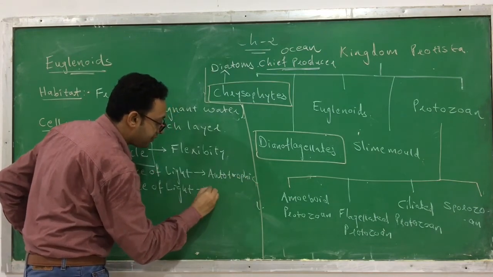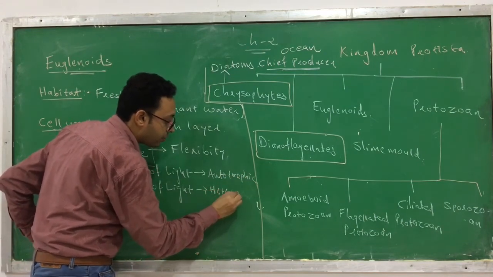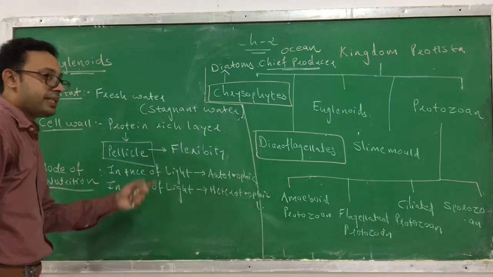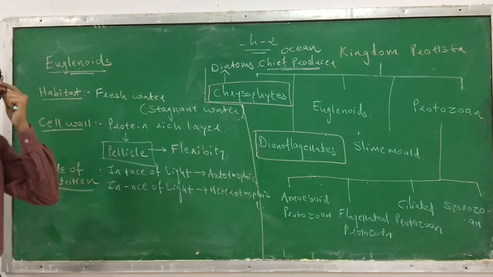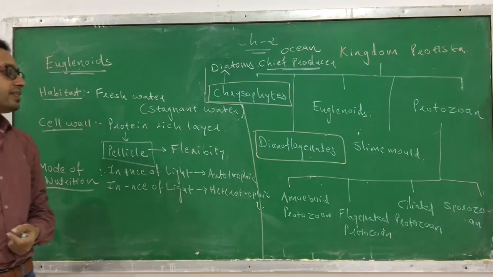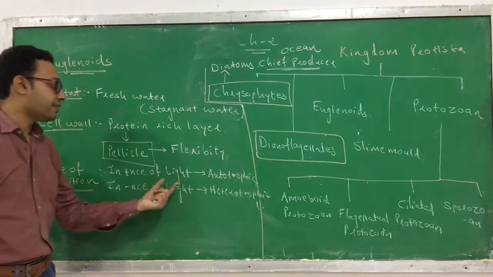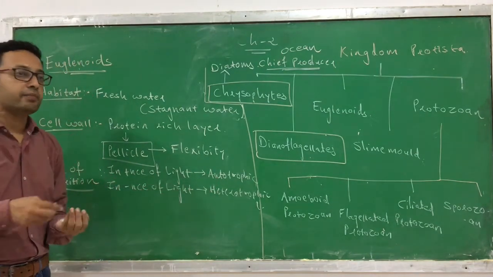But in the absence of sunlight, they behave as heterotrophic. Clear? Means they get food in any condition.